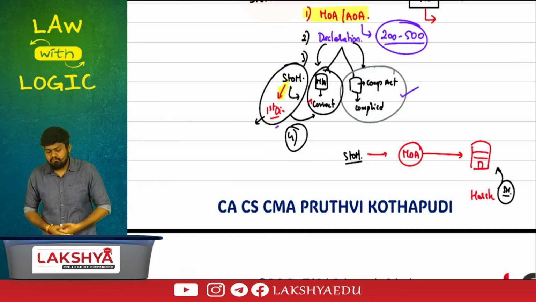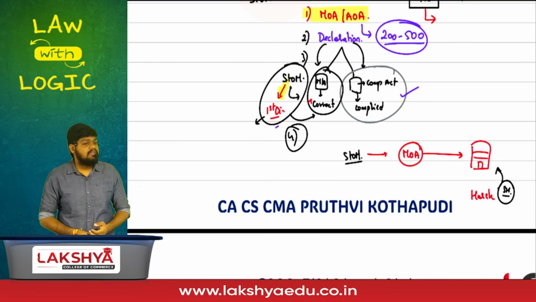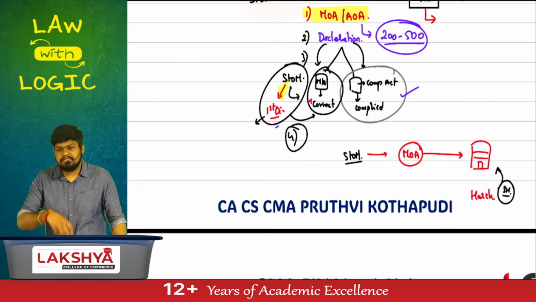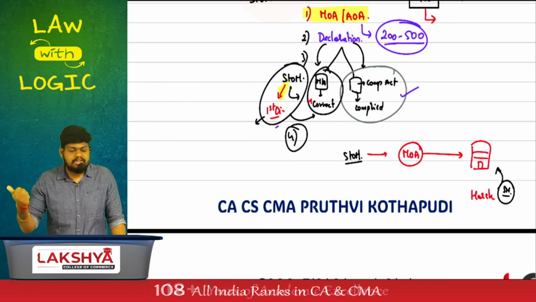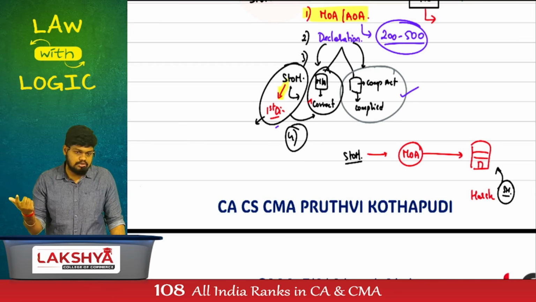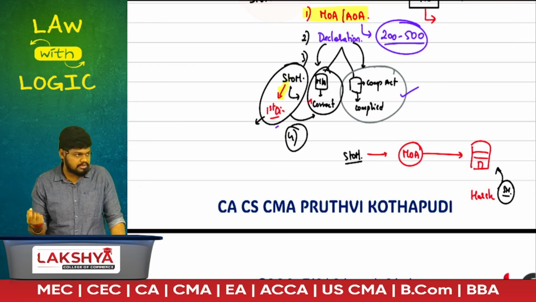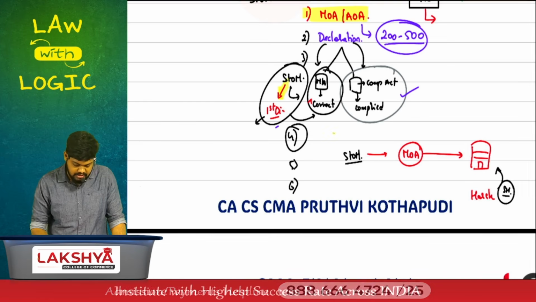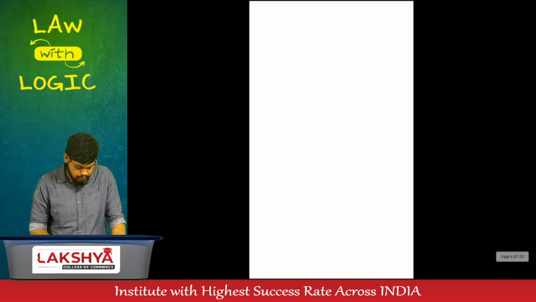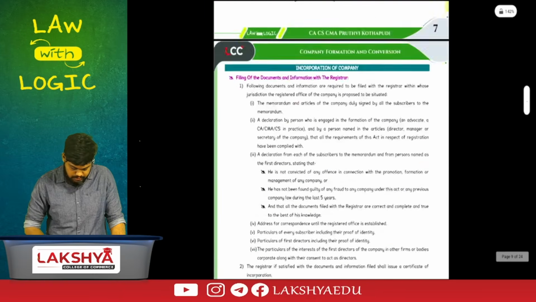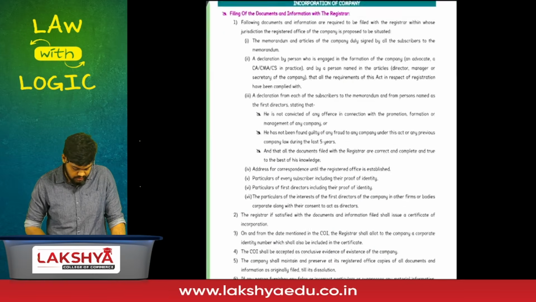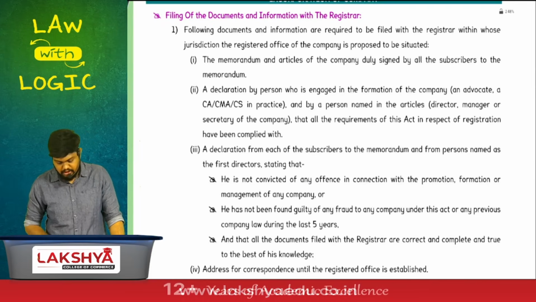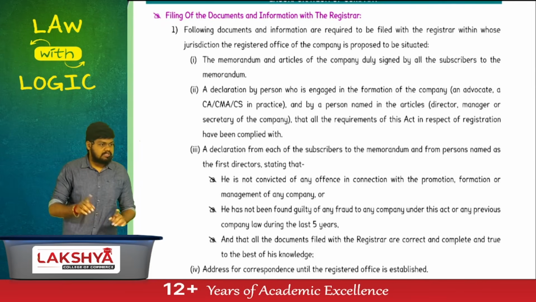We'll discuss more on it later part, but this is point number 4. Point number 5 and point number 6 was straightforward. If you have been accepted as a company, I want your details in my registers. Particulars of subscribers to memorandum, particulars of the first directors. Next 2 points. Point number 5 and point number 6. What is point 5 and 6? Particulars of whom? Subscribers to memorandum, and the particulars of first directors. 6 documents have been done. Give me these 6, I'll add the 7th point.